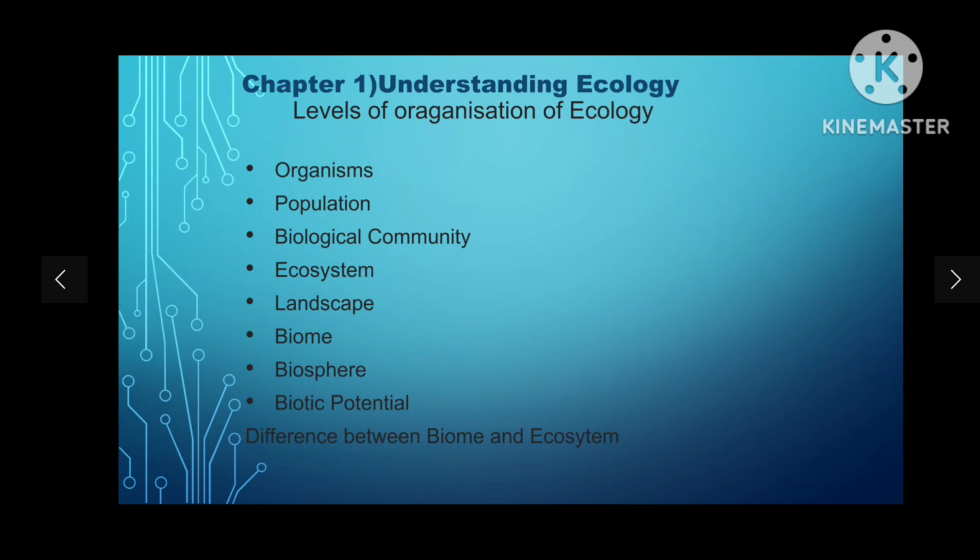It is the basic unit of study in ecology. Then, population. In ecology, a population is a group of individuals of the same species inhabiting the same area and functioning as a unit of biotic community. Biological community. Biological or biotic community organization results from interdependency and interaction among populations of different species in a habitat.